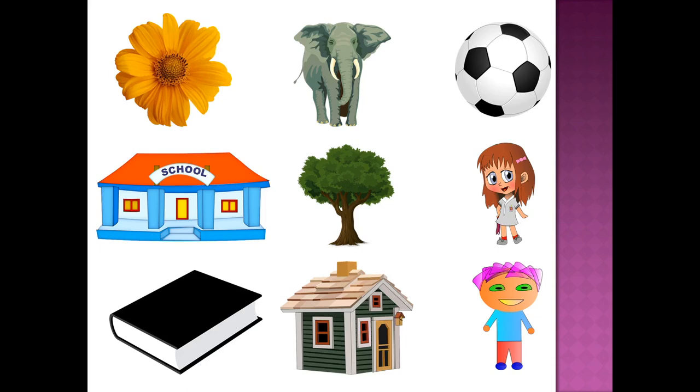Students, what do we see here? A flower, an elephant, a ball, a school, a tree, a girl, a book, a house, and a boy. These are nouns. Let us understand it better. Can we see the clear distinction among these nouns? Let us go one by one.